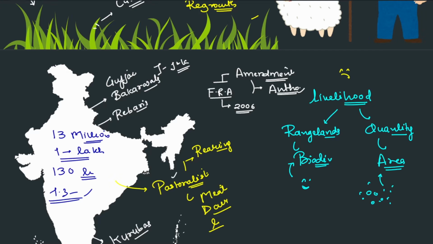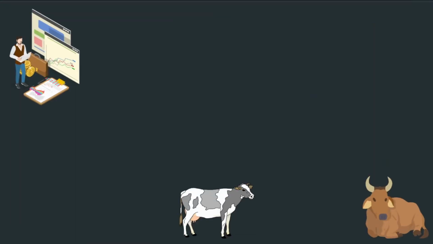All right, next thing: what is their economic contribution to India? India is home to 20% of the world's livestock population. We are talking about the world livestock population. Around 77% of these animals